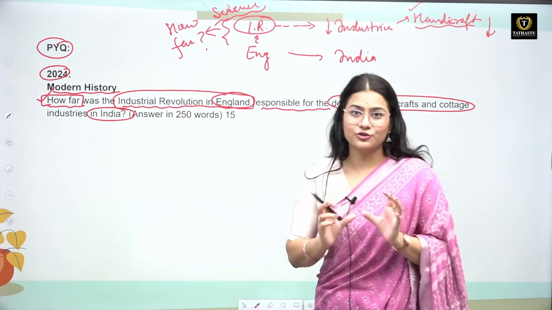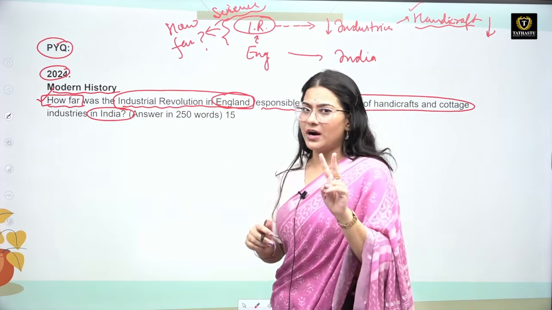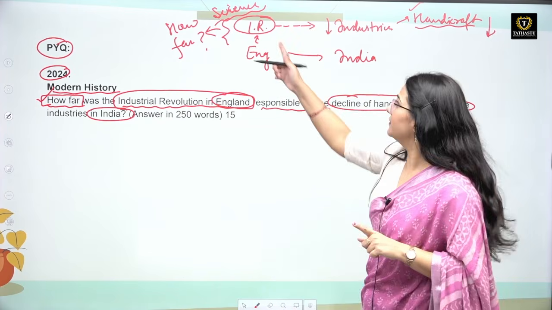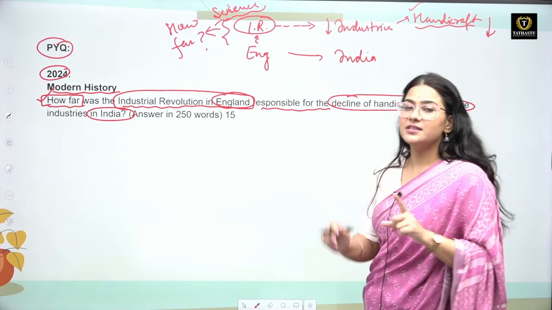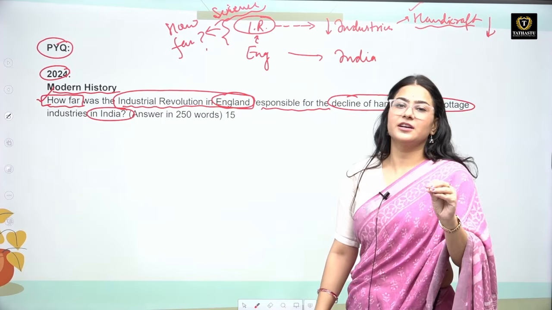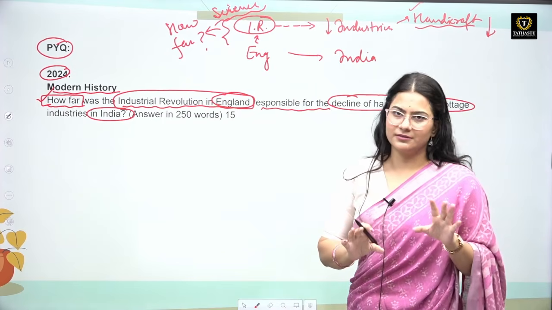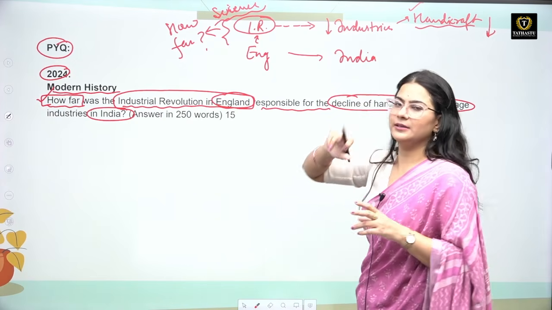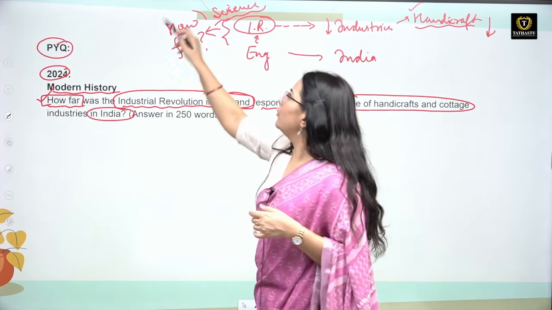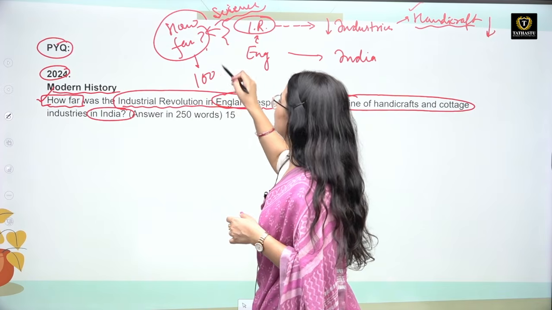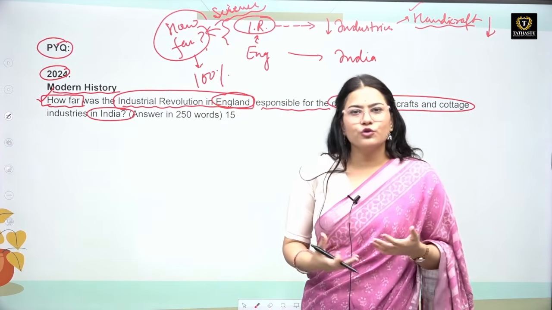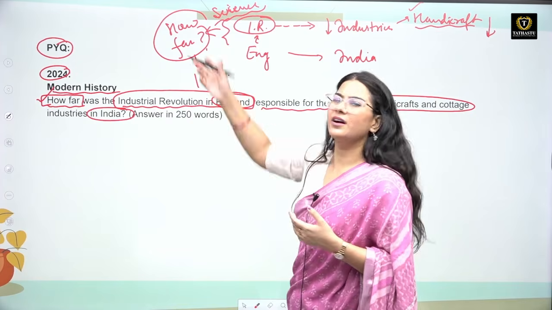So this is actually the question. So the question has two parts. In the main part, you are going to write two things. First, you need to justify this thing. Yes, industrial revolution up to some extent, or if you think that it is completely responsible for the decline of handicraft in India, you have to justify it. If you want to tell, no, how far? Yes, 100% it is true. Yes, completely it was based on that. Or if you know the history, you would be knowing that no, it is not 100%.